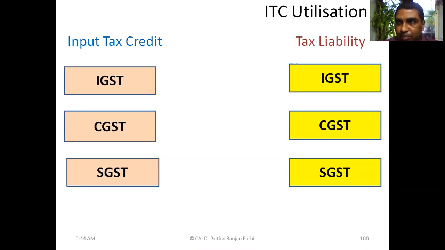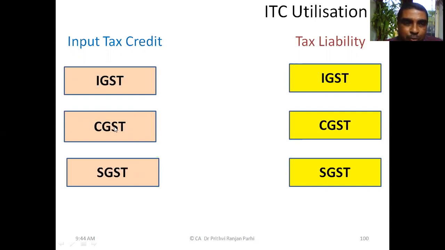Okay, but there is a process. We need to understand how these credits can be used for settling tax liability. You see, on one side I am showing ITC, that is input tax credit. On the other side, you can see tax liabilities are there. Input tax credit may be in the form of IGST, CGST, and SGST.